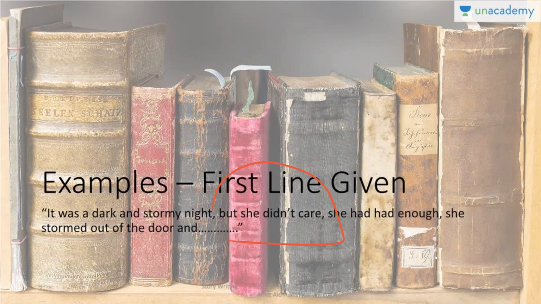So she didn't care. So you have a protagonist here who is a bit rebellious and who maybe is angry, and obviously who's a girl. So probably you're looking at some sort of a heroic girl, okay? She had had enough. So again, you have a hint that she was maybe tortured, or she was maybe not kept happy, and she tolerated it for all these days but didn't anymore. So she stormed out of the door. So she took a step towards her freedom, and then your story begins. So these are the hints that you have, and please adhere to them.